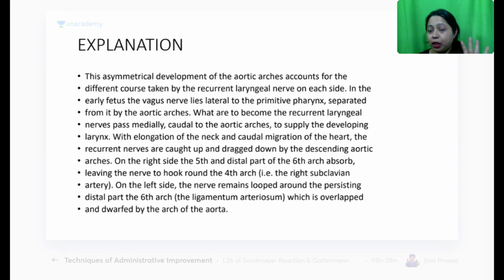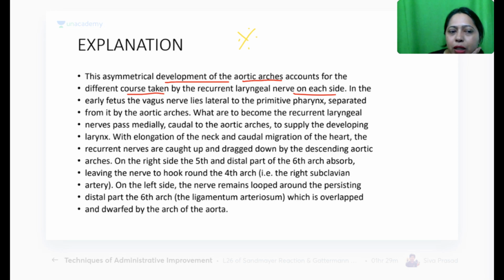So this is a big, huge explanation, but this is a very important question. We have to give some minutes to read this because it is very, very important. Many times it's been asked. Now, there is asymmetrical development of aortic arches, which accounts for the different course taken by the recurrent laryngeal nerve, right? On each side it is different.